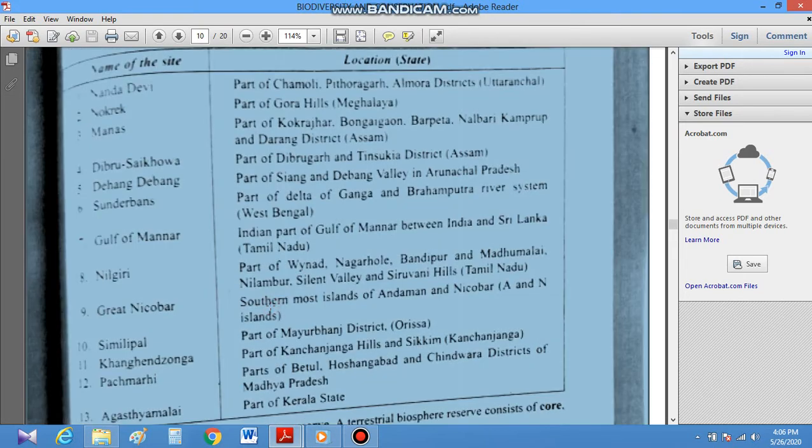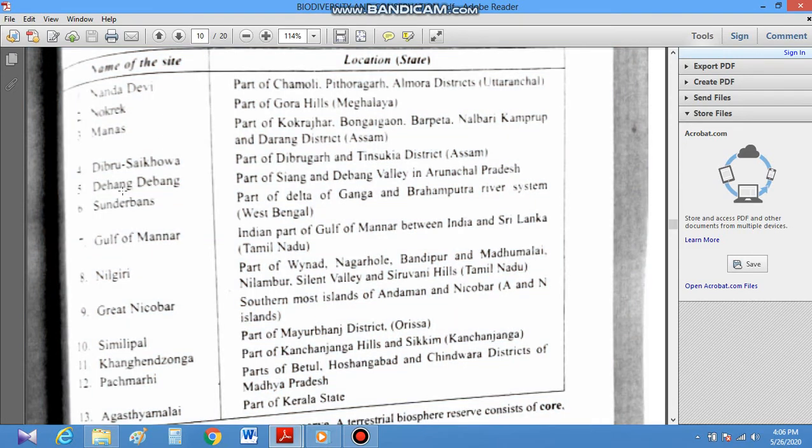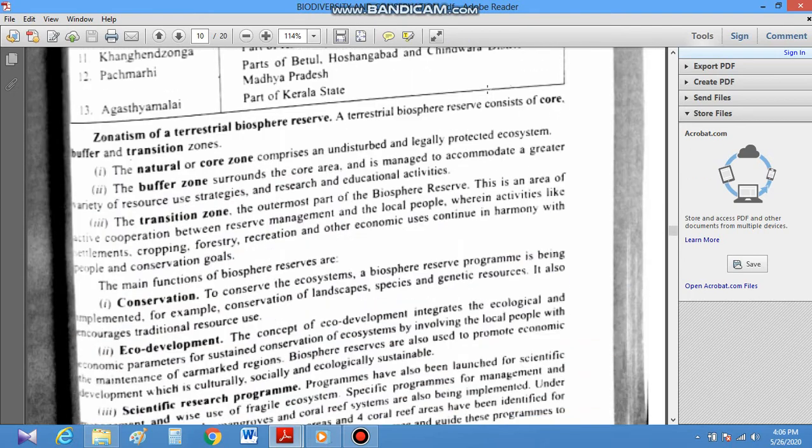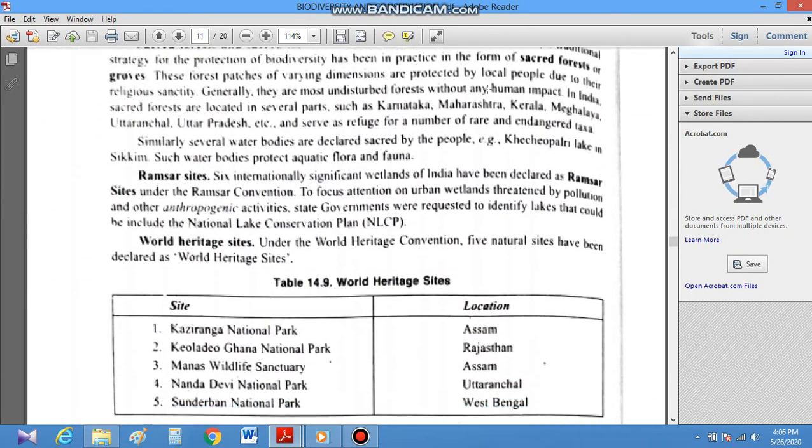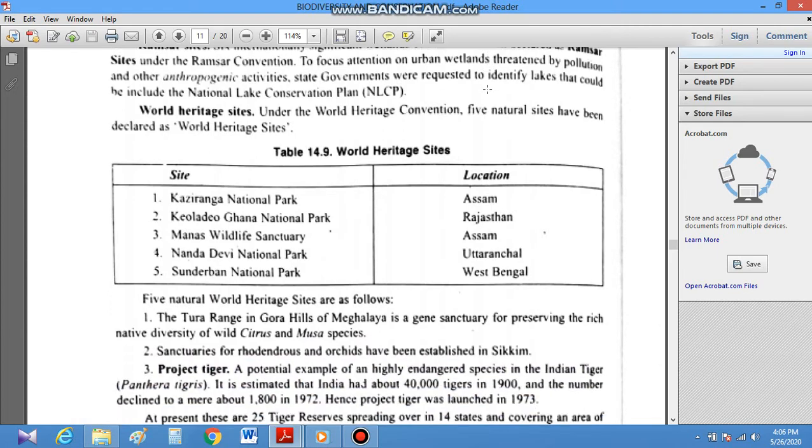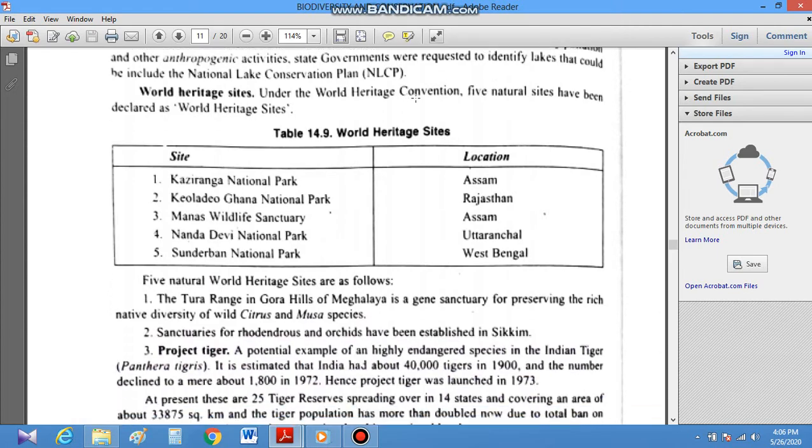This is the list of biosphere reserves: Nanda Devi, Nokrek, Manas, Dihang-Dibang, Sundarbans, Gulf of Mannar, Nilgiri, Great Nicobar, Pachmarhi, etc. Out of which Nanda Devi is a part of Chamoli, Pithoragarh, and Almora districts, Uttaranchal. For conservation, there are lots of world heritage sites like Kaziranga National Park in Assam, Keoladeo Ghana National Park, Rajasthan; Manas Wildlife Sanctuary, Assam; Nanda Devi National Park, Uttaranchal; Sundarban National Park, West Bengal.